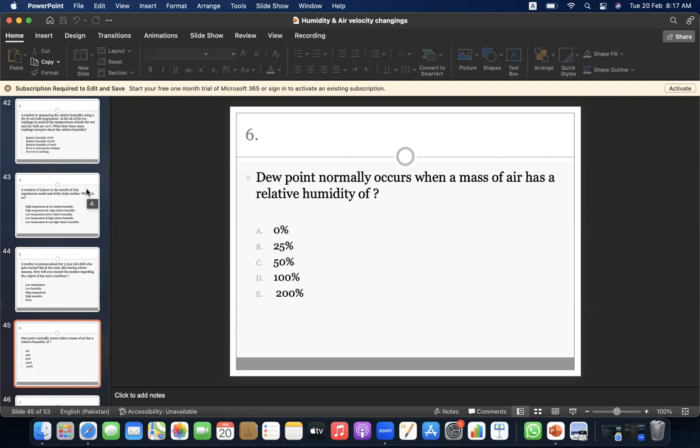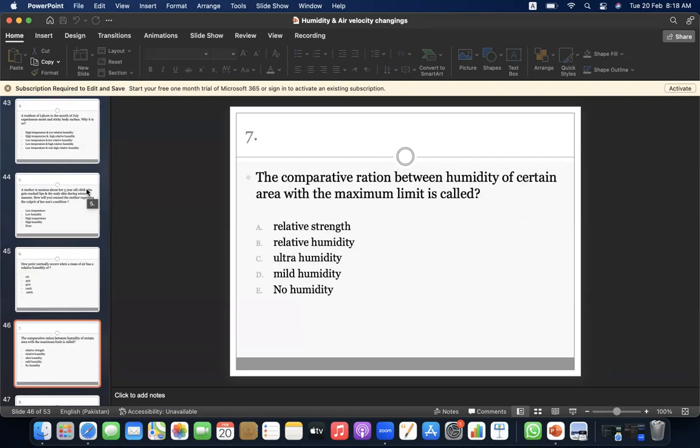Sixth, dew point normally occurs when a mass of air has a relative humidity of A, 0%. B, 25%. C, 50%. D, 100%. E, 200%. No, the answer is D, 100%. Seventh, the comparative relationship between the humidity of a certain area and the maximum limit is called A, relative strength. B, relative humidity. C, ultra humidity. D, mild humidity. E, no humidity. Yes, it is B.